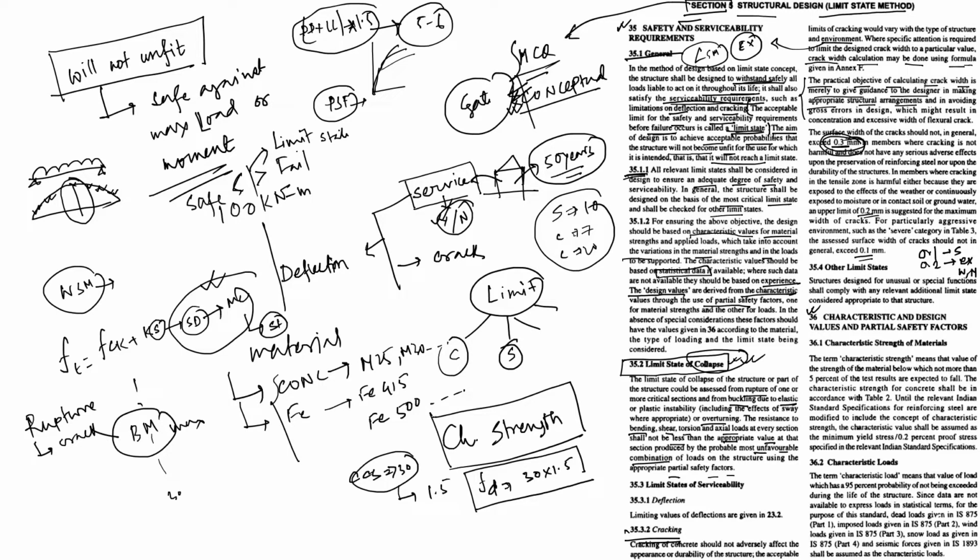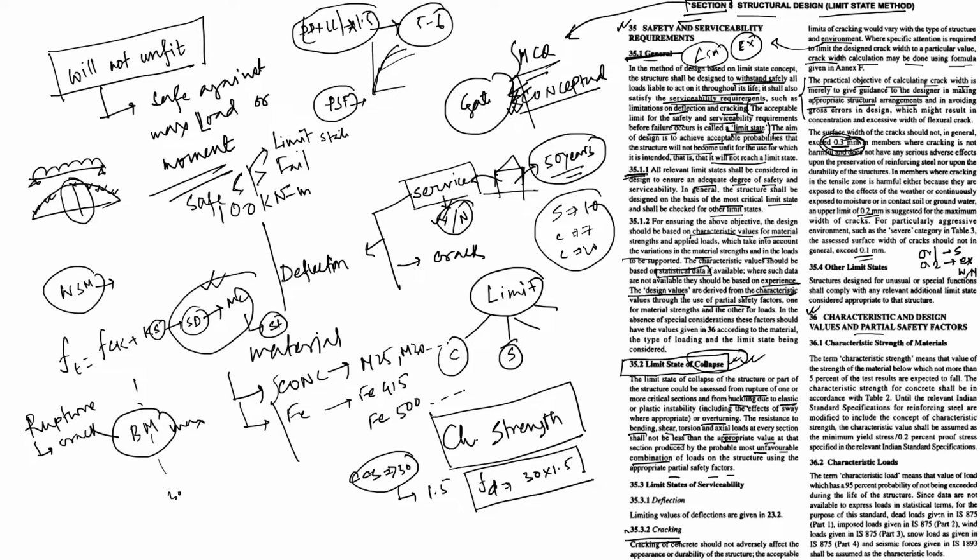IS 456-2000. In the last video, I talked about clause 35.1, that's general, and then talked about the different types of limit state of collapse. I hope there is no doubt. If there is doubt, do comment in the comment section. And in case you missed the video, go to the I section and find the last video which I uploaded last week. So from today, we started the characteristic and design value and partial safety factor.